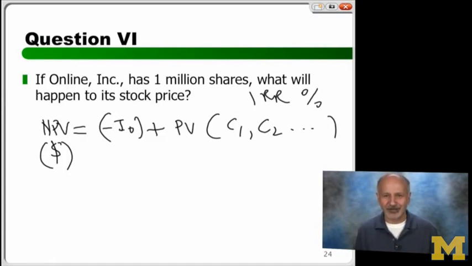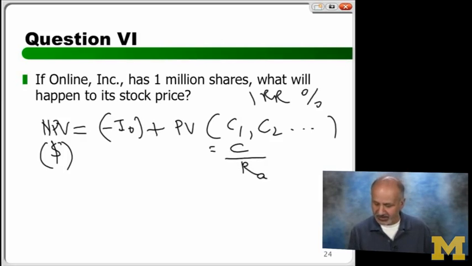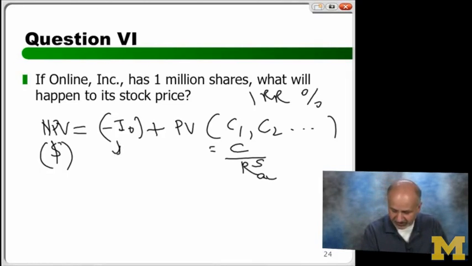The good news is what? The good news is if I can make C1, C2 the same, and I make it a perpetuity, what does this formula become? C over R_A, and which business? Software, because I'm going to get into the software business. So the question is, do I know this number? You should know this number.